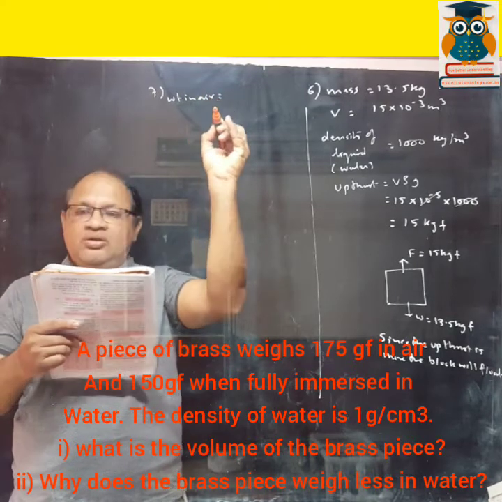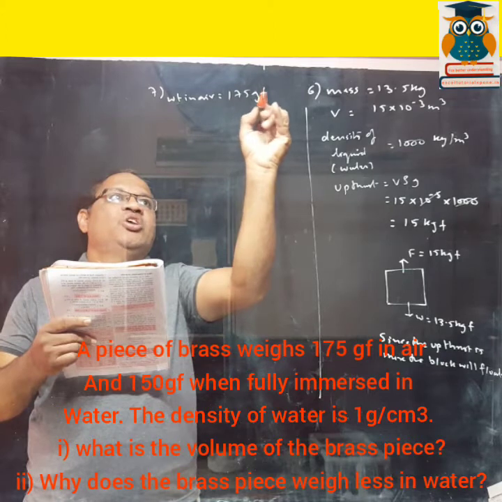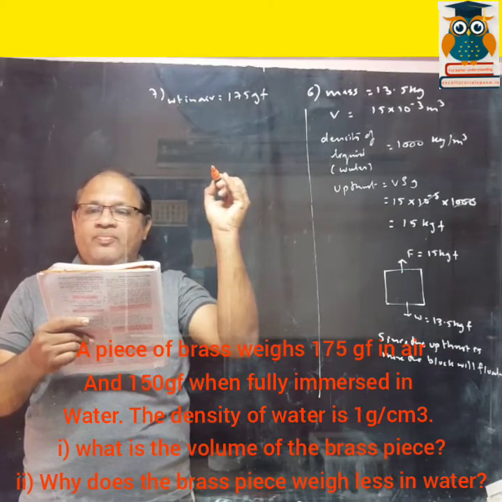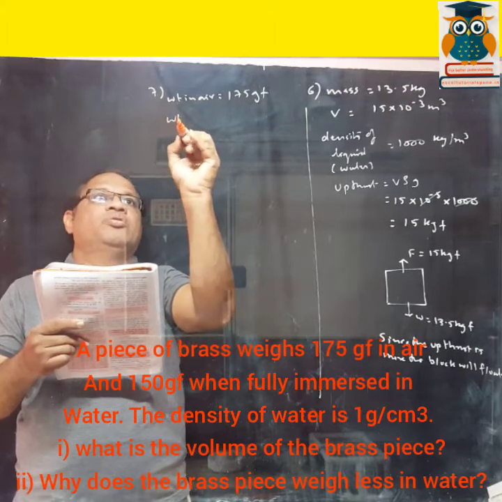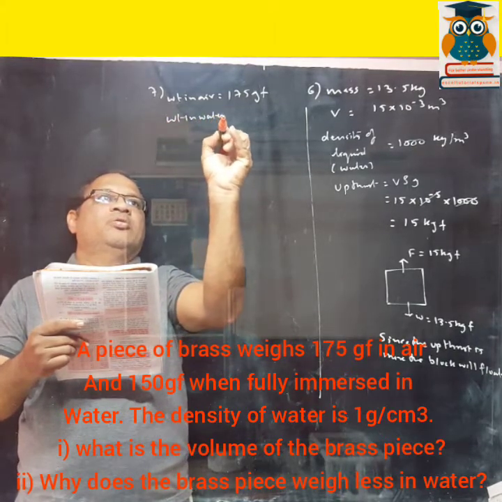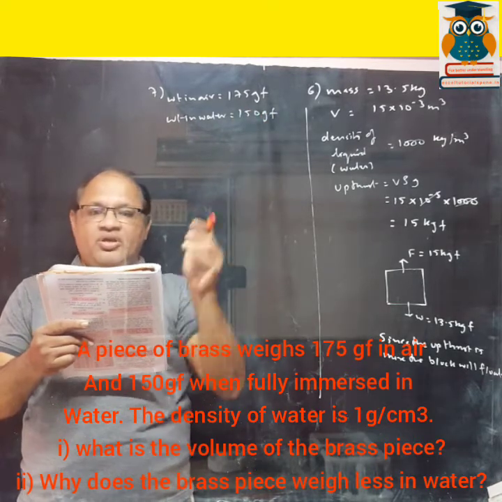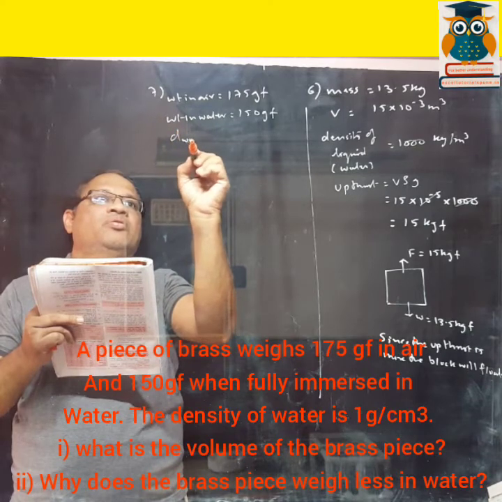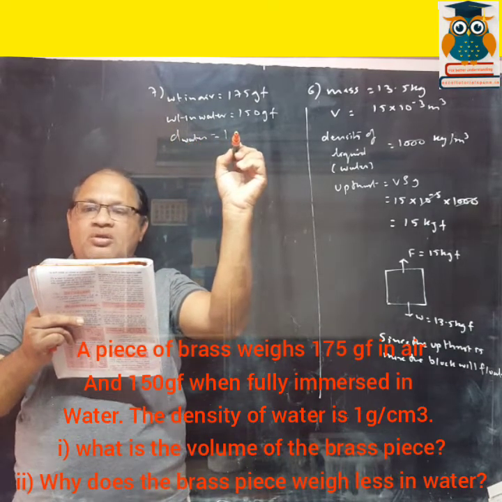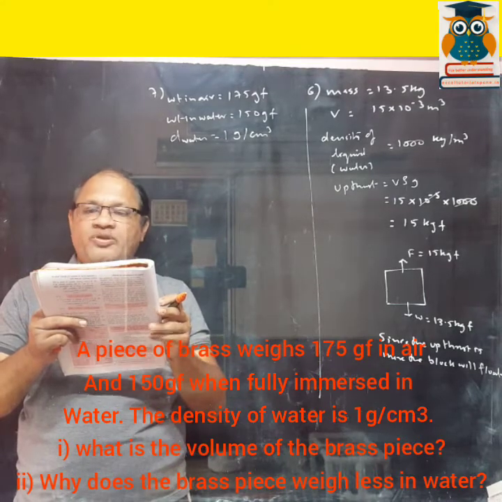Weight in air is equal to 175 GF, and 150 GF when immersed in water. So weight in water is equal to 150 GF. Now the density of water they have given is 1 gram per centimeter cube. What is the volume of the brass piece?